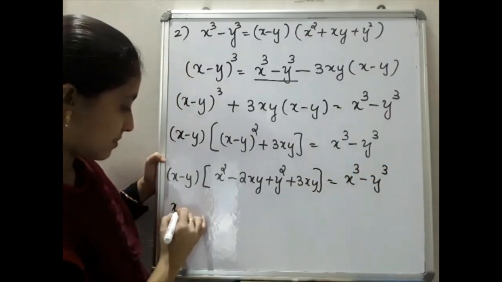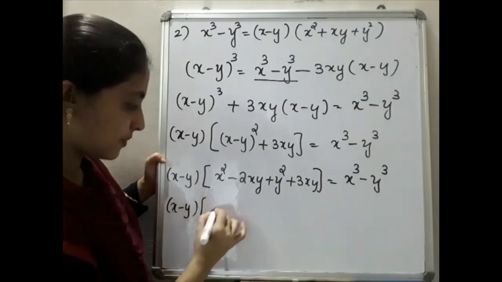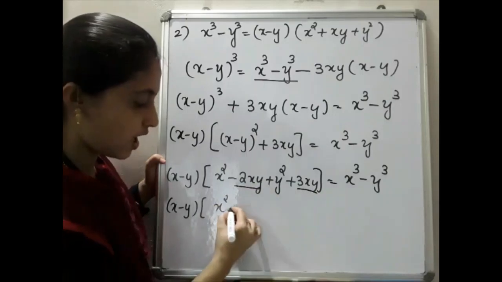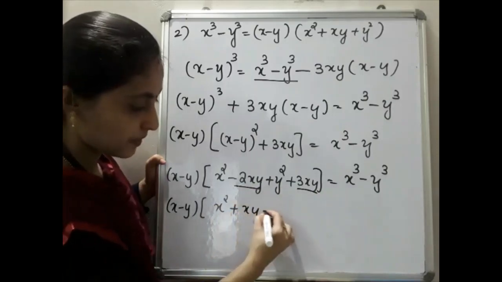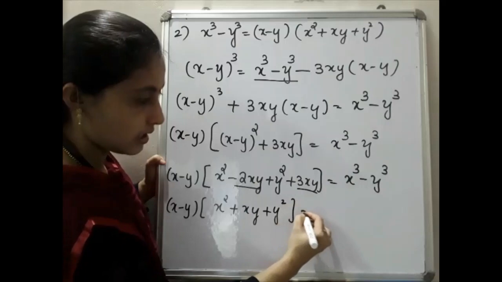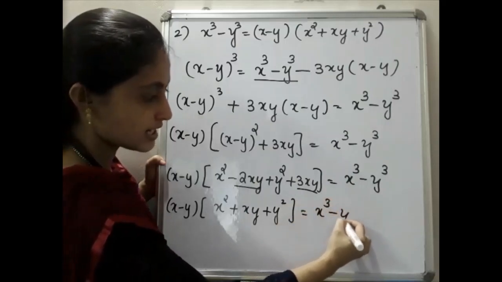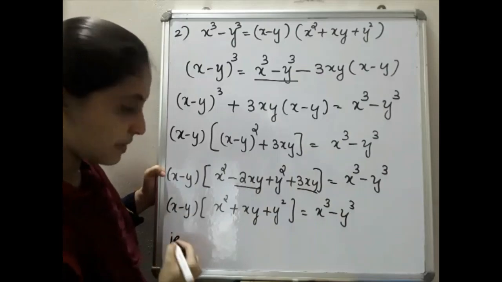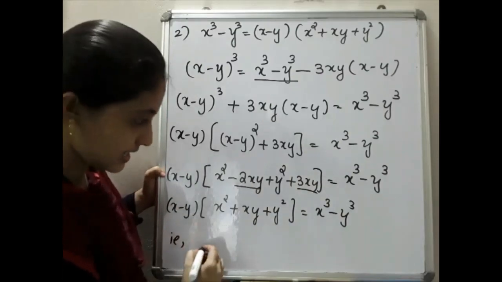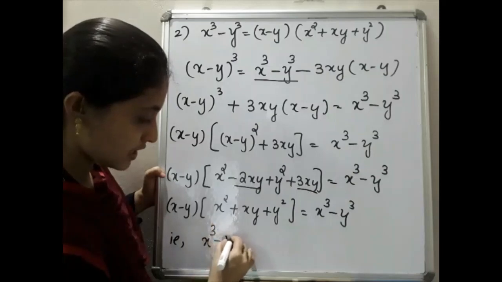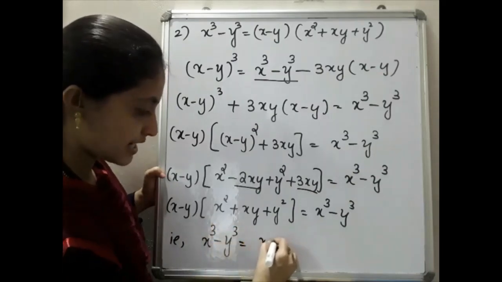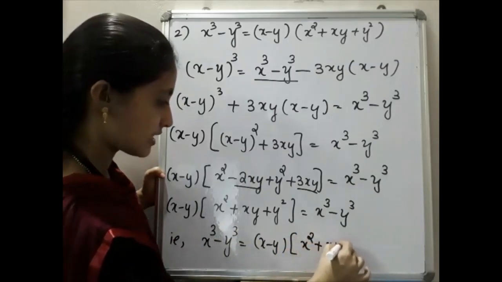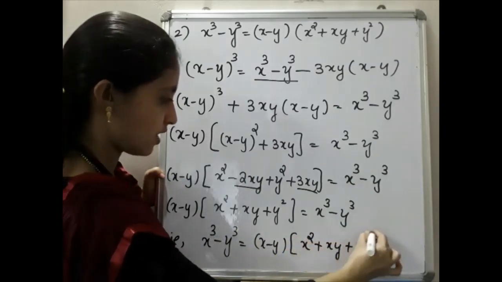So x minus y into x square, minus 2xy plus 3xy together gives plus xy, plus y square, will be equal to what? x cube minus y cube. So we are revising that. That is, x cube minus y cube is equal to x minus y into x square plus xy plus y square.